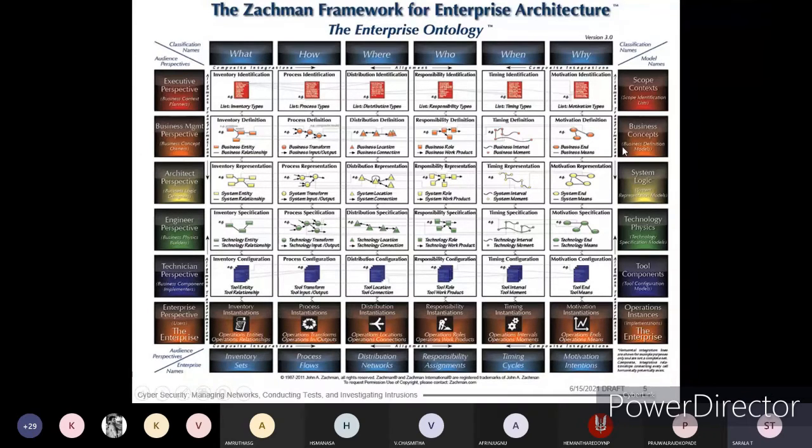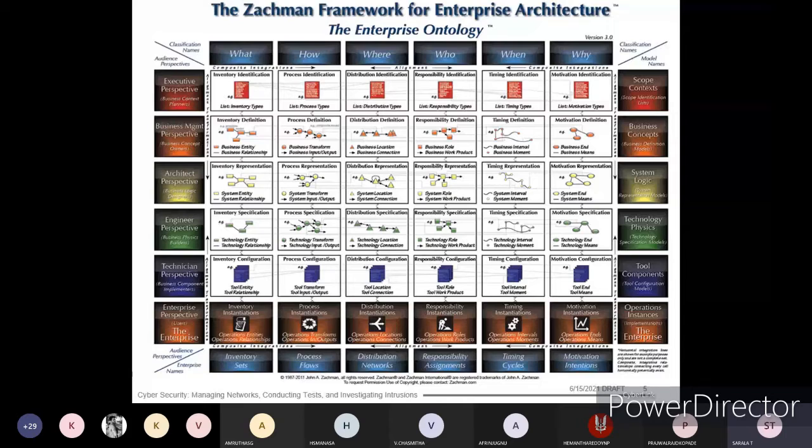Then the architect perspective, that is inventory representation, system entity and system relationship. What is the actual entry point related to your business or architecture, and what all the relationships are there between one and another. Then only you can create a proper architecture related to that. How?